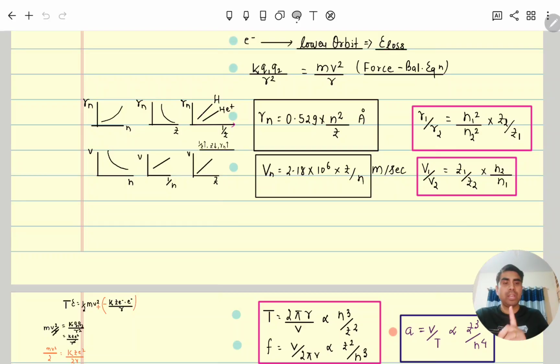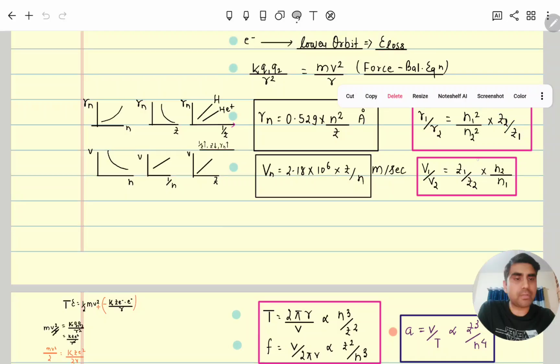For a one-electron system, the ratio of radii will be r1 by r2 equal to n1 square divided by n2 square, because they are directly proportional, into z2 by z1.